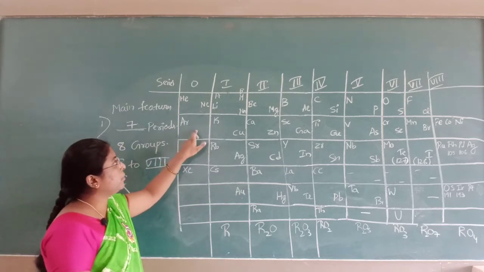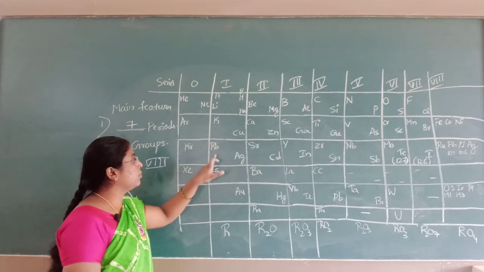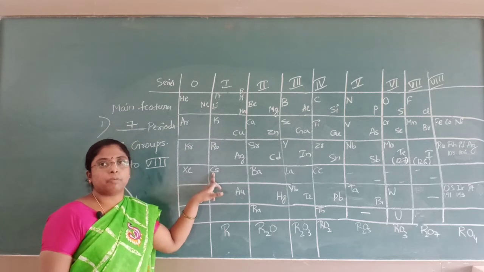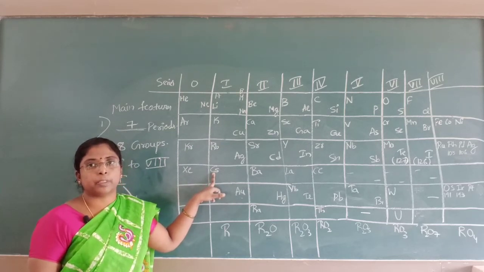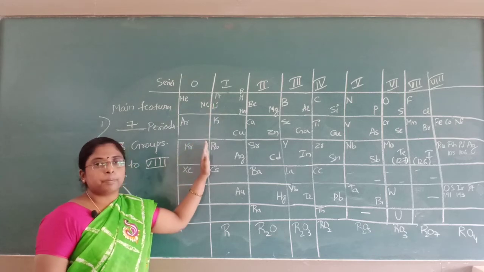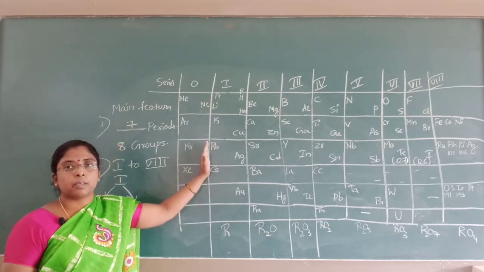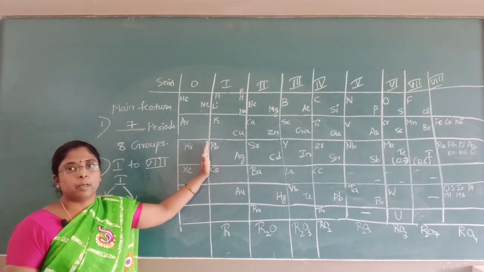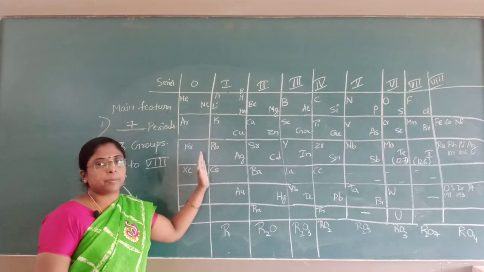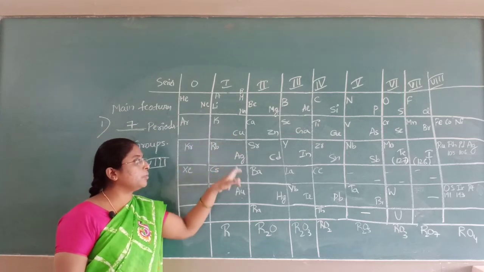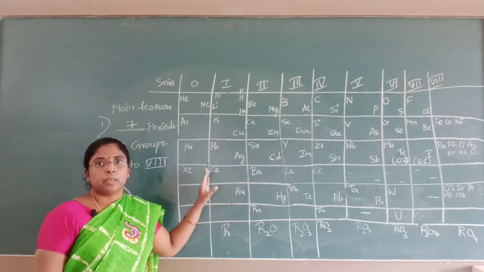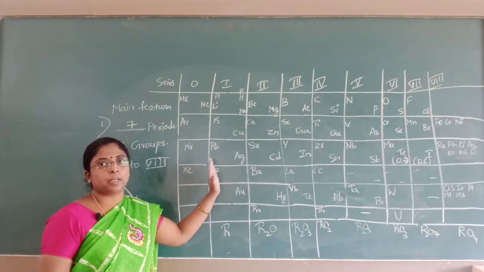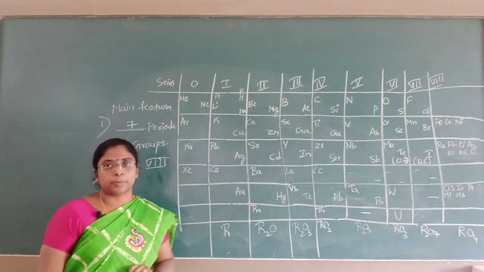The elements, if you observe here, lithium, sodium, potassium, rubidium, cesium, the elements present in subgroup A of group 1 are having the same properties. The elements having similar properties are present in each group. Elements in a subgroup are having the same properties. He grouped the elements having similar properties in the form of subgroups, and these subgroups are present in the groups.